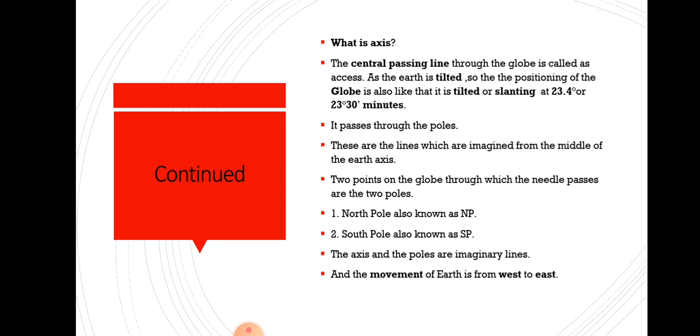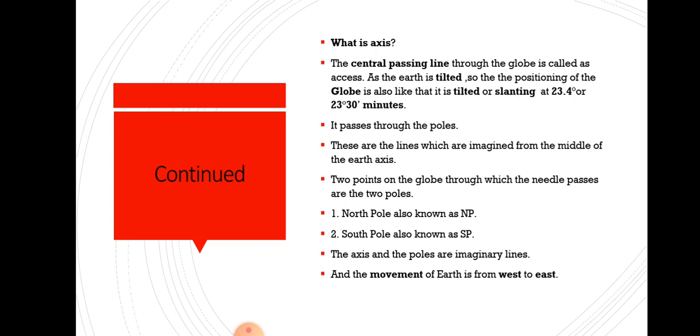So the positioning of the globe is also like that. In the same manner as the earth is present in space, the globe is also tilted. You can see the globe is not straight, it is tilted to the right hand side, slanting at 23.5 degrees, or 23 degrees 30 minutes, you can say.